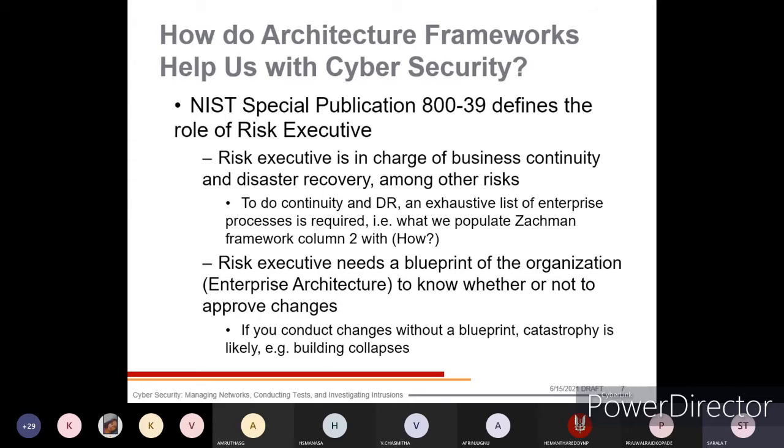And to do continuity and DR, an exhaustive list of the enterprise processes is required. That is what we populate in the Zachman framework column 2 with how.